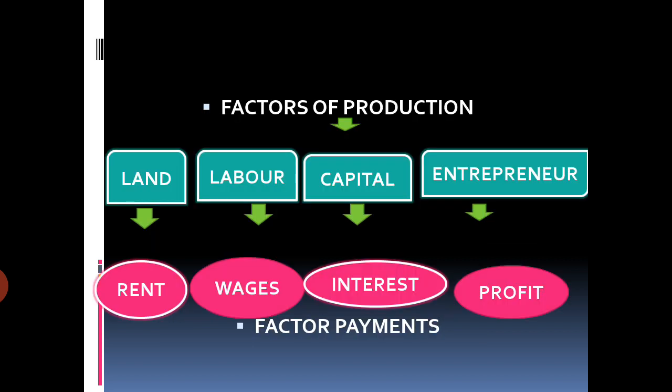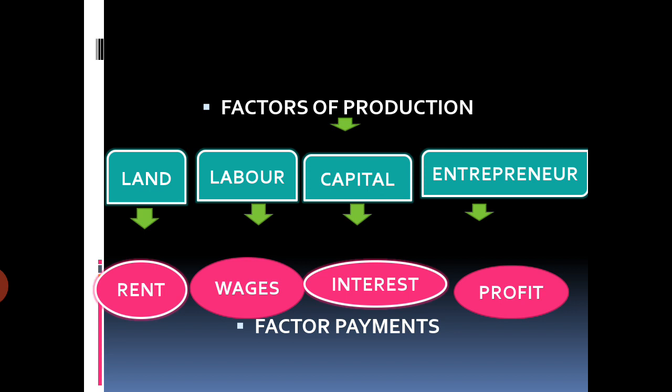Now we talk about four factors of production in economy, that is land, labor, capital and entrepreneur. So households are the owner of all these four factors of production, because we are talking about two sector economy. Now in return for this, what is the producing sector giving?